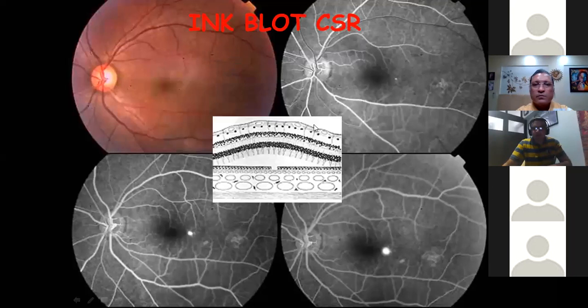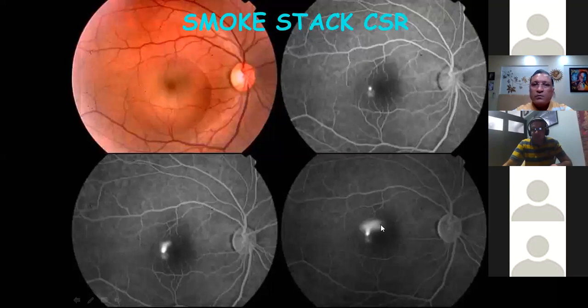So another one of the common indications of doing an FFA is CSR, where we see a classic leak temporal to the macula here. This is increasing in size and intensity, the margins becoming blurred in the late phases. So this is a classic ink blot pattern of CSR. This is another type of CSR where we see a smokestack type of leak in the late phases.